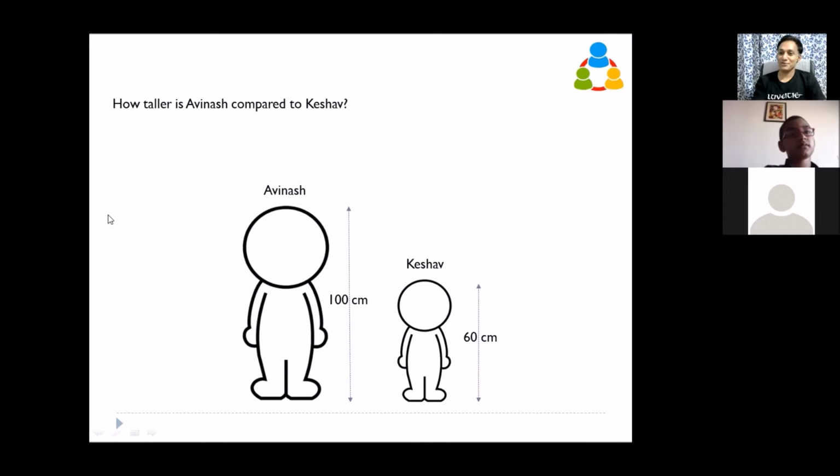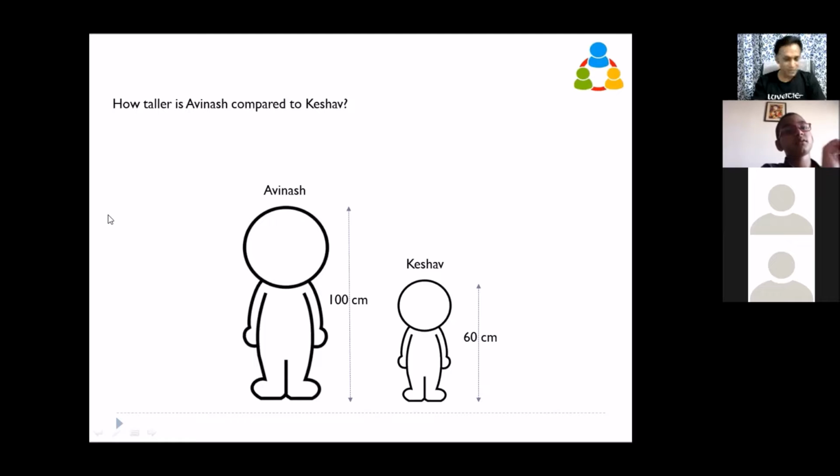Are you sure? Do everyone agree? 400 mm. That is absolute value. I do agree, absolute value, I do agree. I am asking in percentage, how taller is Avinash compared to Keshav? If we tell Avinash is X percentage more tall than Keshav, what will be that X?